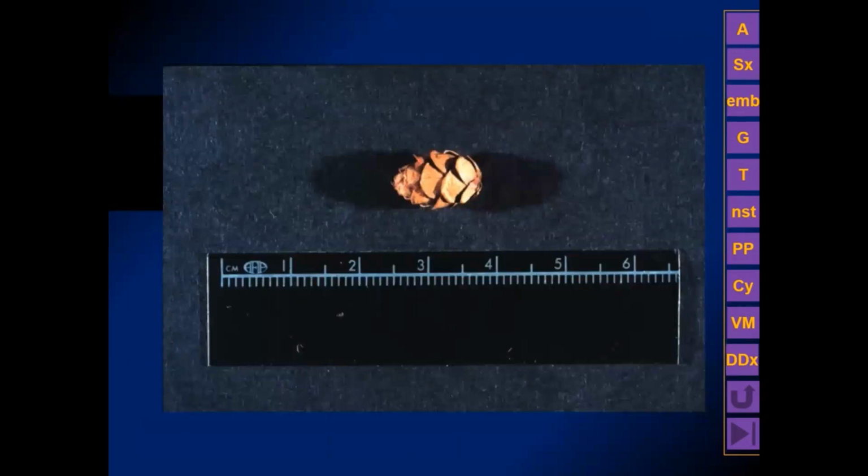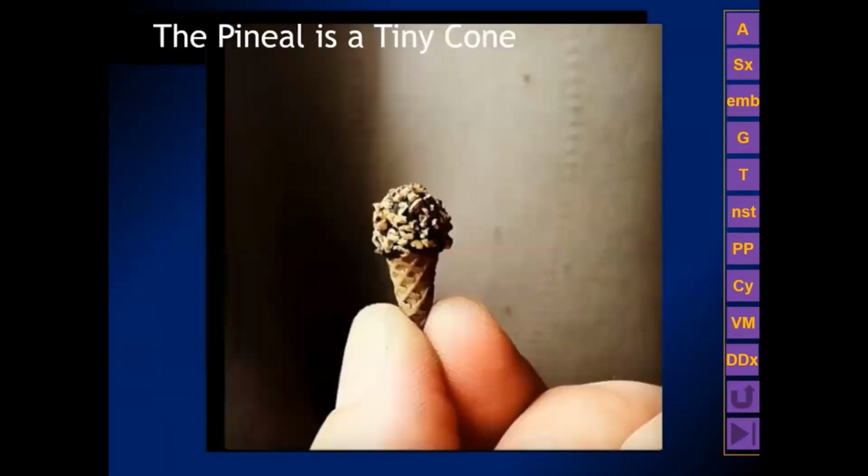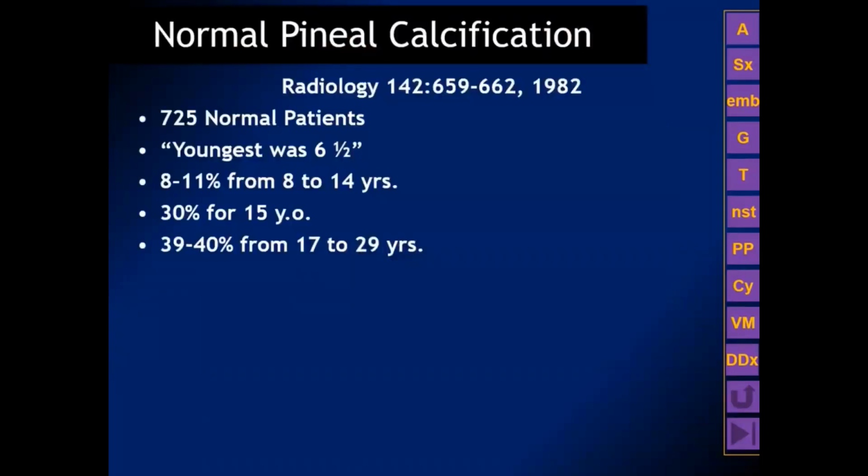The normal pineal gland, like this miniature pine cone here, is typically no more than 14 millimeters in maximum sagittal diameter. So it really is a tiny cone. Pineal calcifications physiologically begin around the time of the onset of puberty, and about 40% of people will have a pineal gland calcification.